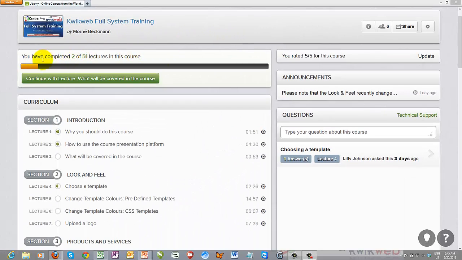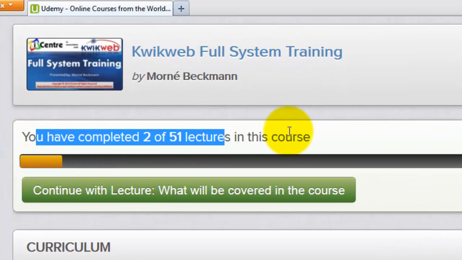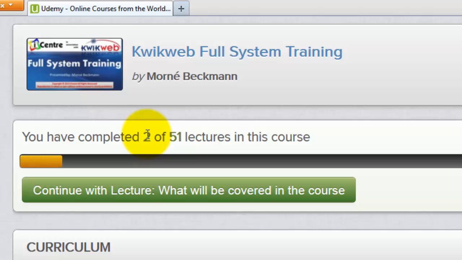One of the cool features is you will be able to see exactly how far you are in the course. Not only will it tell you that you've done X amount of the 51 lectures, and as I said, that 51 will increase dramatically over the next few months, but you will also get a graphical bar that will show you visually how far you still have to go or what you've done so far. You can also continue where you previously stopped. So if you have completed certain lectures, it will tell you to continue with the one that you were busy with.